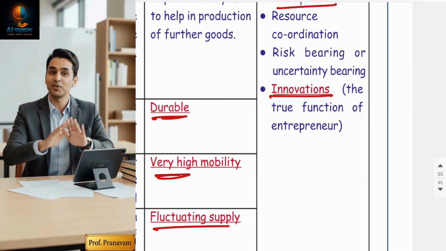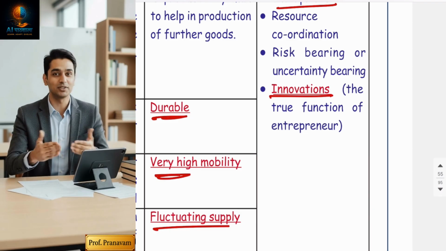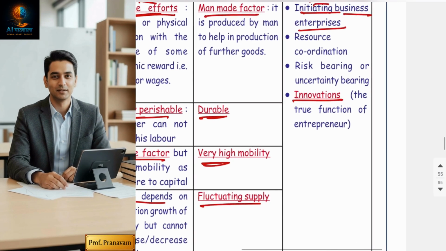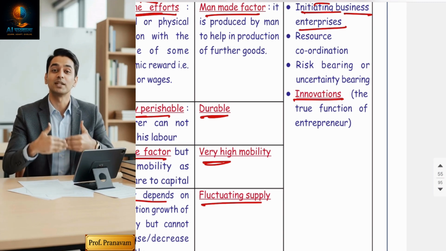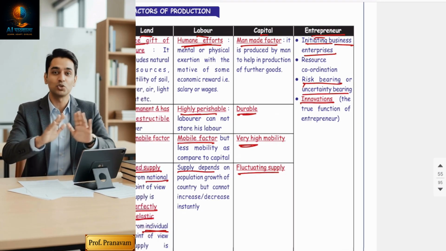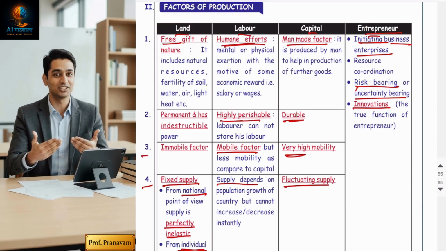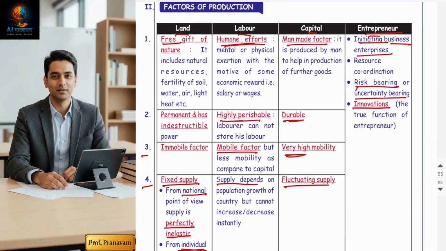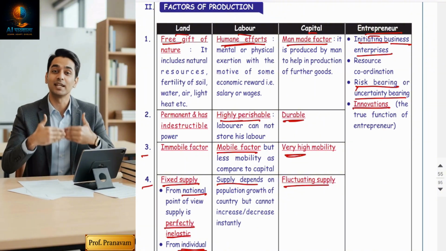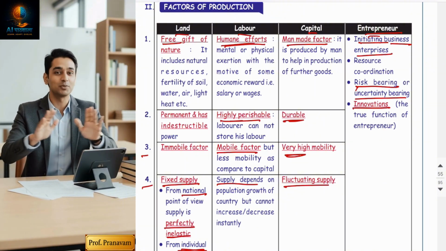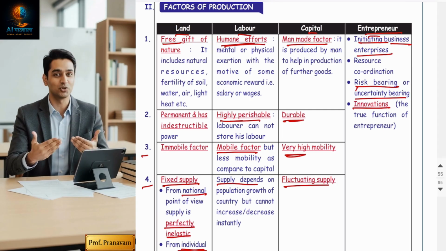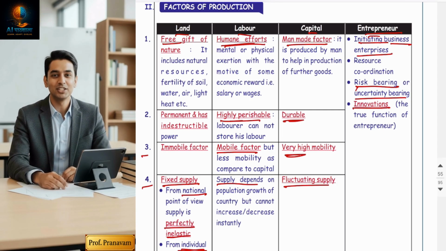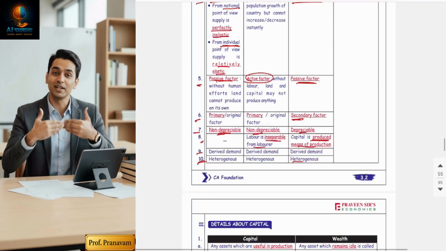As per Schumpeter, who is an economist, the main function of the entrepreneur is to do innovation, and innovation is highly risky, so he is a risk bearer and uncertainty bearer. The entrepreneur is a coordinator who makes a coordination between land, labor, and capital. He pays rent to the land, salaries and wages to the labor, and interest to the capital. And he pays himself a profit also. So hope you understood the factors.